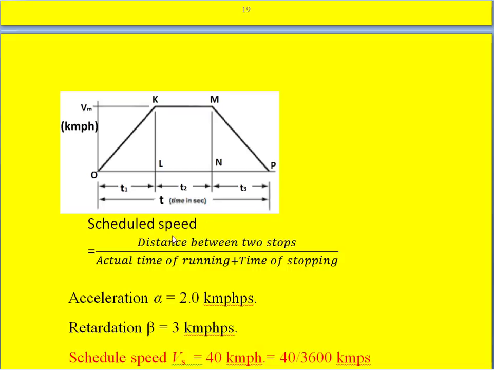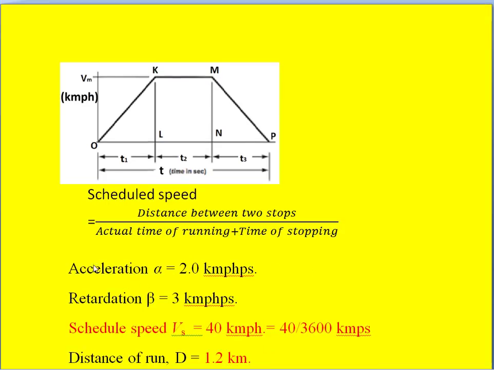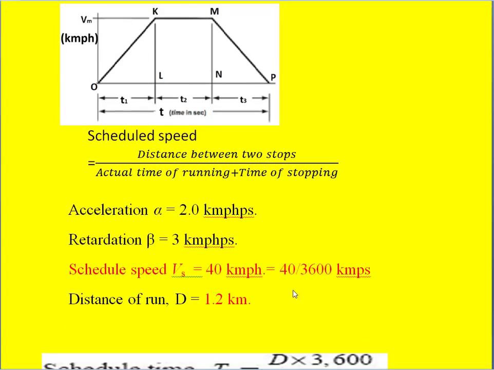Scheduled speed is nothing but the distance between the two stops divided by the actual time of running plus the time of stopping. Acceleration alpha is equal to 2 kilometers per hour per second, and retardation beta is given as 3 km per hour per second. Scheduled speed is given as 40 km/h.